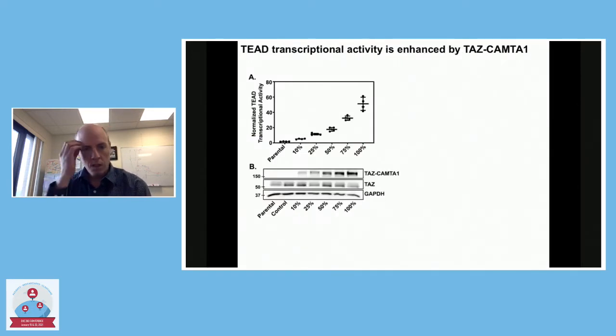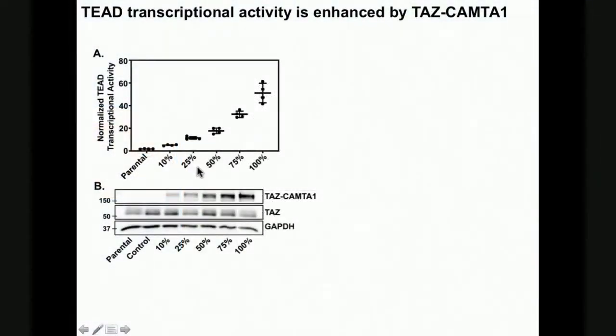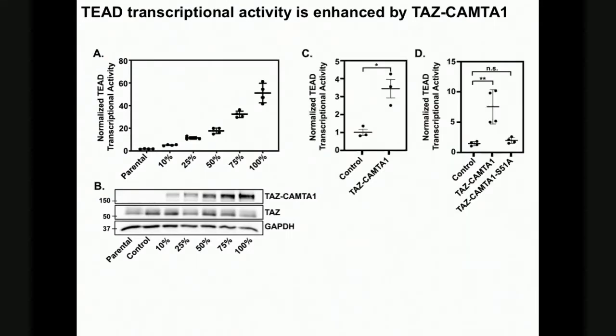So the first thing that Ryan did was take the viral constructs that Brian gave us and infect the NIH3T3 cells with increasing doses of the viral supernatant. This gives us increasing amounts of the TAS-CAMTA protein being expressed in the cells, which you can see here by Western blot. And that showed that we do see a dose-dependent increase in the activity of our reporter assay. This tells us that this assay can read out TAS-CAMTA activity, and we can use it for our experiments moving forward.